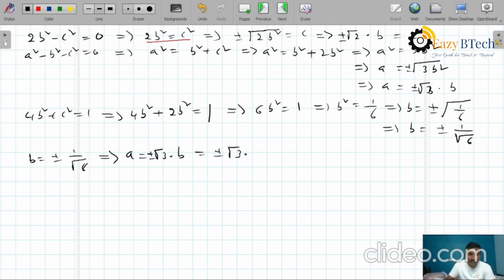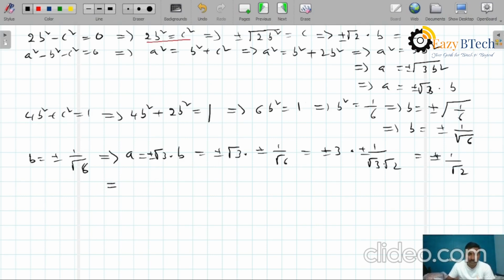Already you calculated the b value, plus or minus 1 by root 6. Root 6 can be written as root 3 into root 2. So 3 cancel, finally you will get plus or minus 1 by root 2. This is the a value.